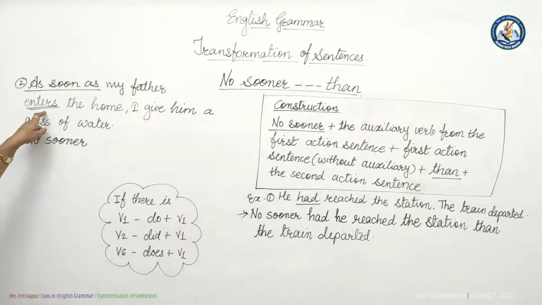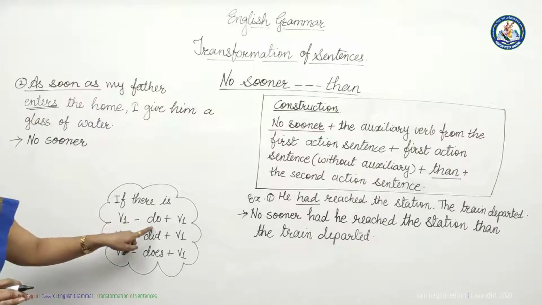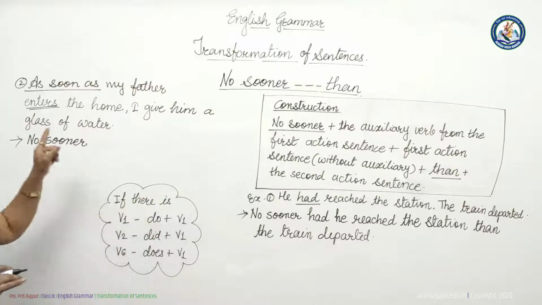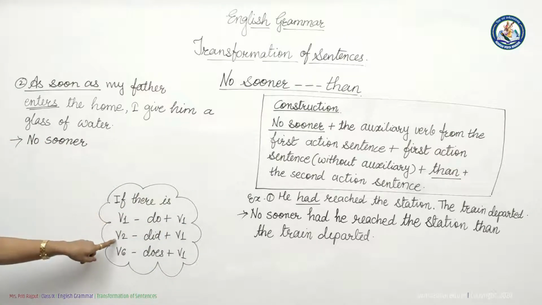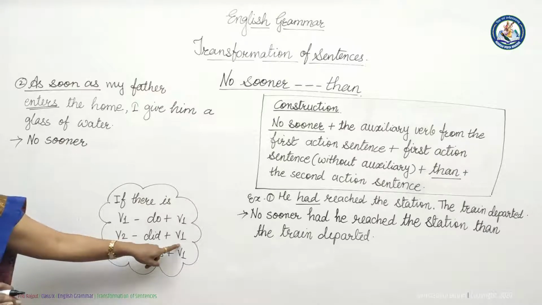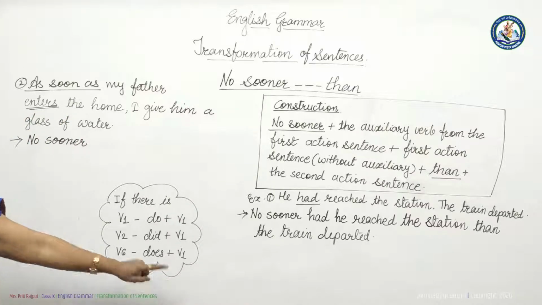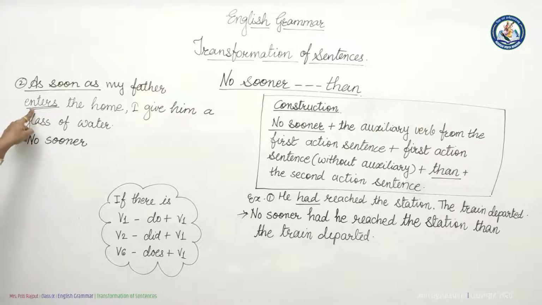Then we have to see main verb. Main verb is in V6 form. If there is main verb in V1 form, we have to write do plus V1. If the main verb is in V2 form, there we have to use the auxiliary did plus V1. And if the main verb is in V6 form, we have to use does plus V1. Here we can see enters, it is in V6 form. So here we are writing does.